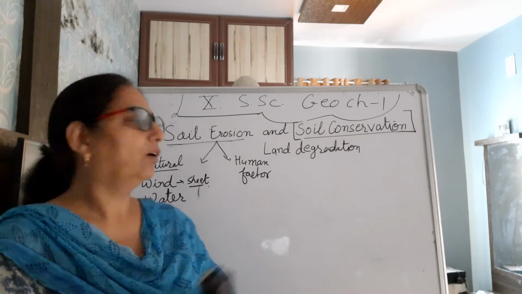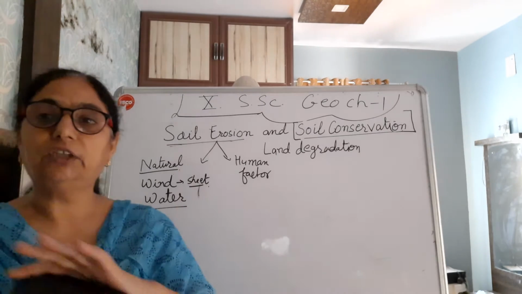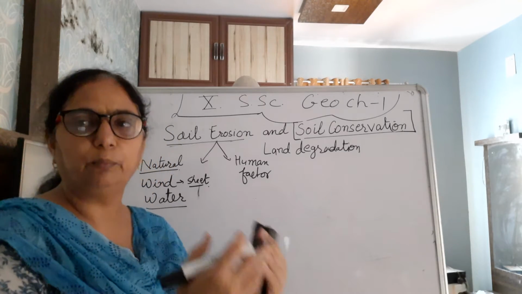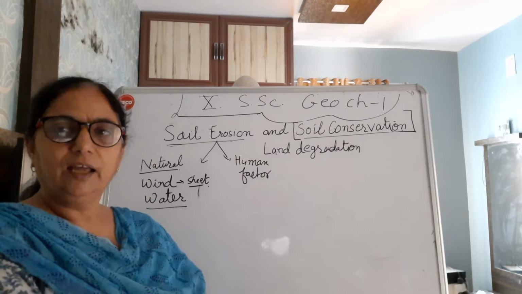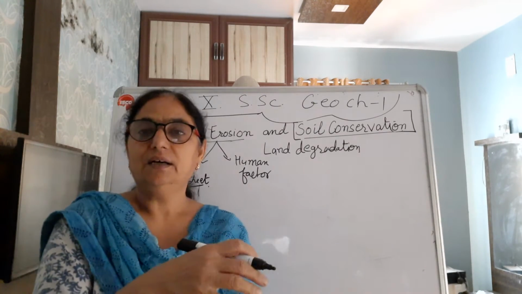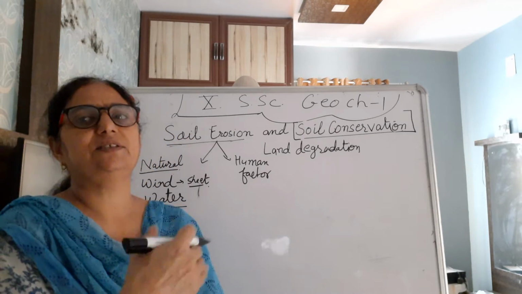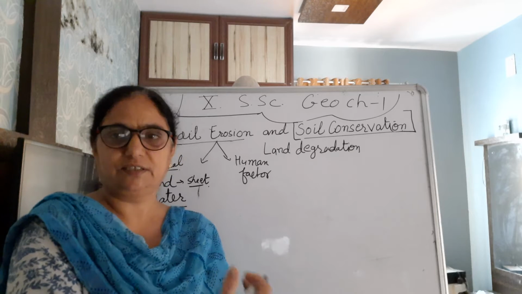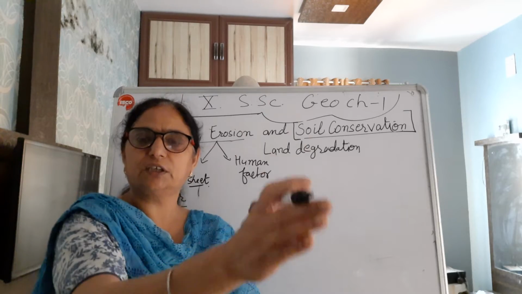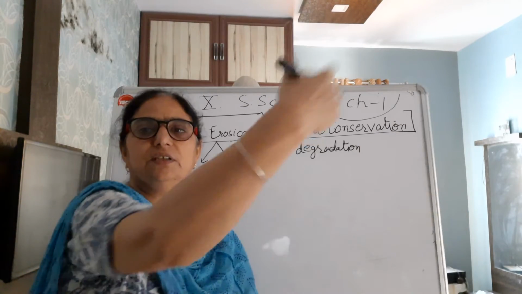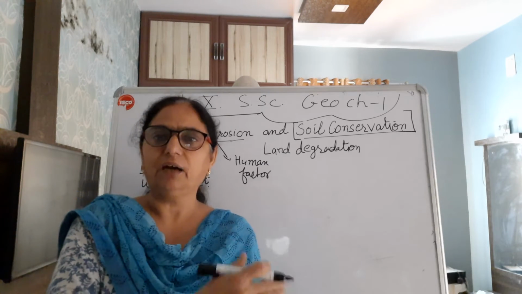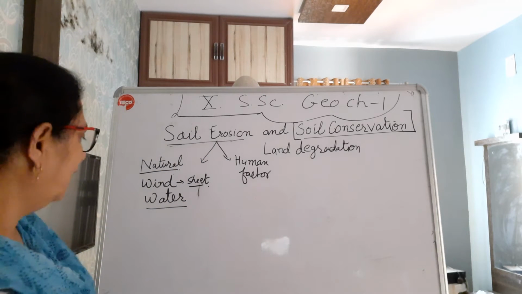If wind is there, or water is there, then its speed slows down when there are obstacles in the way of the wind blowing or the water flowing. There it gets resisted, its power gets slowed down, and where these materials get deposited once again, soil forms. Washed away from one place, formed at another place, then washed from the second place, formed at a third place. Simultaneously it keeps on going in continuity.